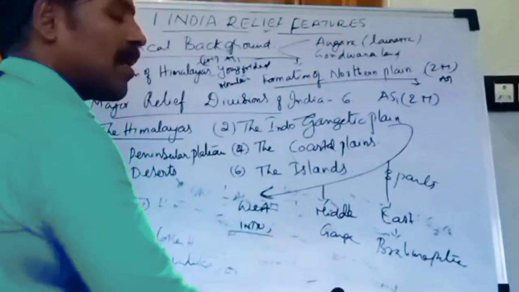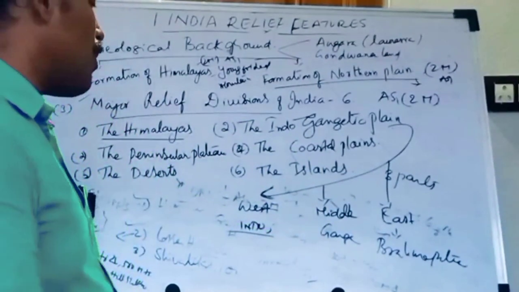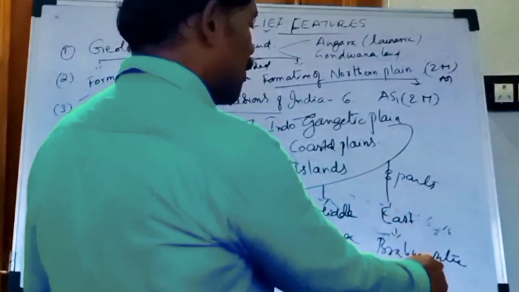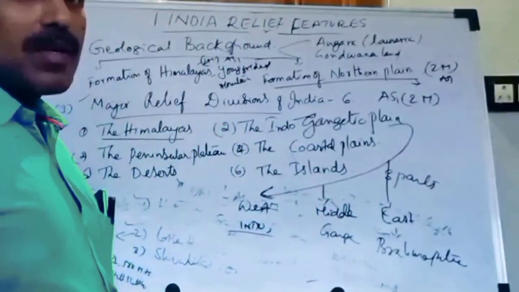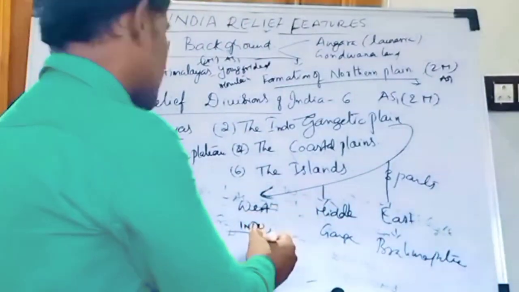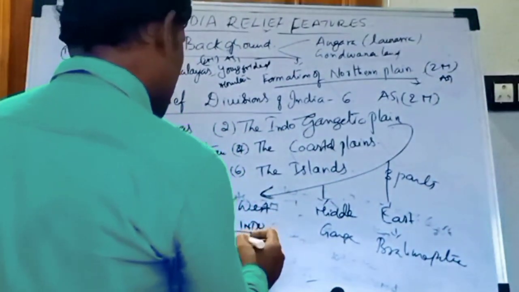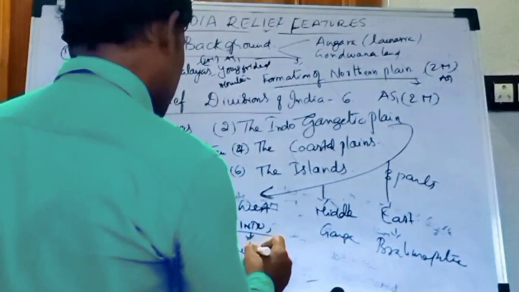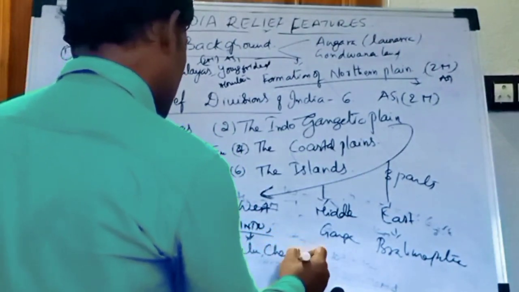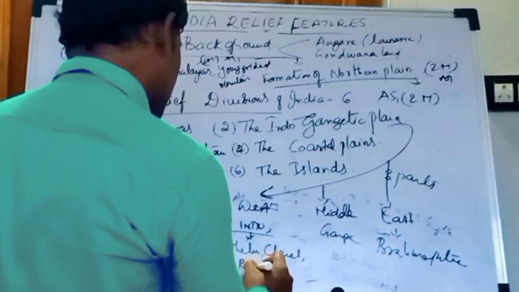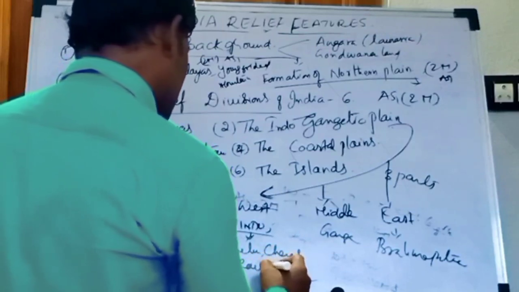In the middle part the Ganga River is the main dominant river. In the east part the Brahmaputra is the dominant river. In the Indus River mainly the tributaries are Jhelum, Chenab, Ravi, Bias.